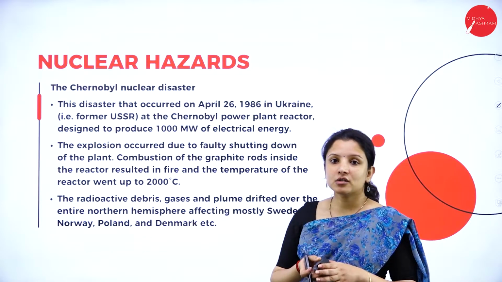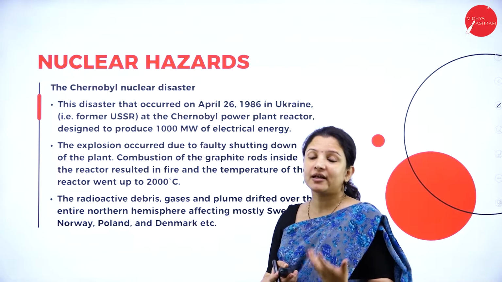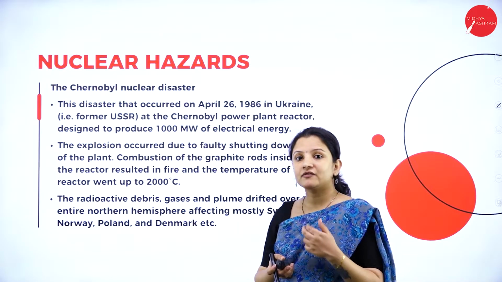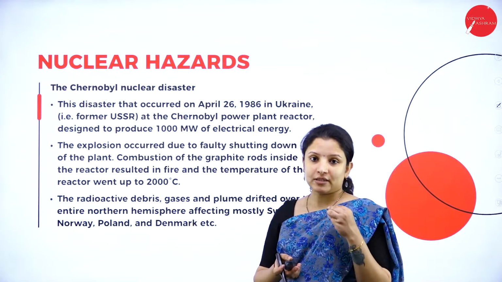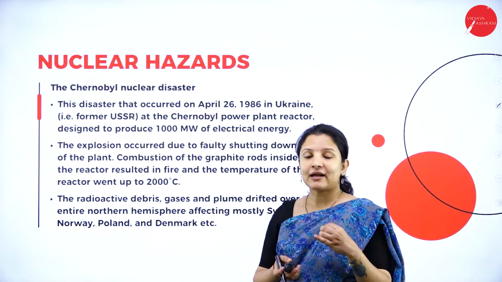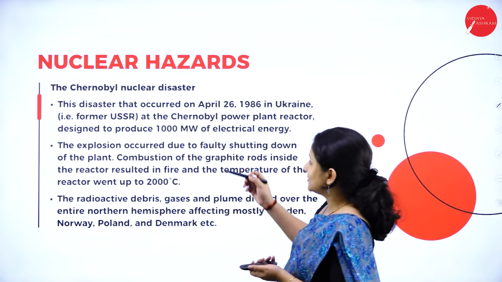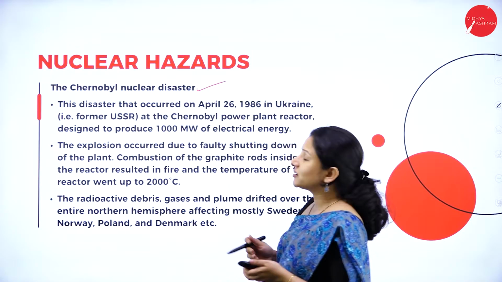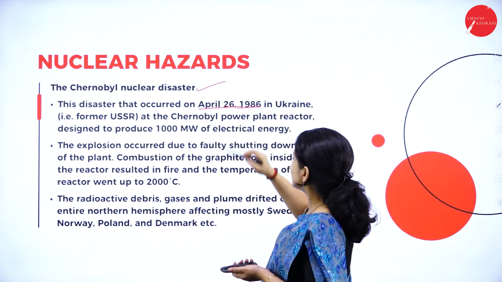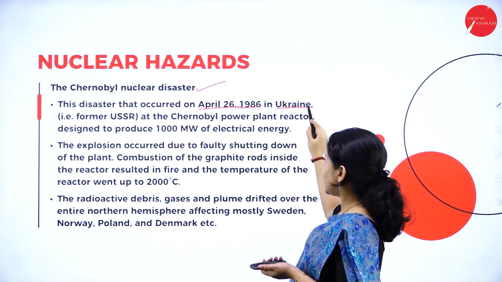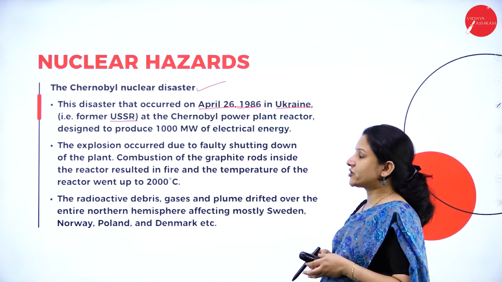Next, talking about the disaster. To explain how devastating nuclear hazards can be, I have taken two examples here. One is the world's worst experience, which happened many years ago, the Chernobyl nuclear disaster. The Chernobyl nuclear disaster took place on April 26, 1986 in Ukraine, which was then called USSR, at the Chernobyl power plant reactor.